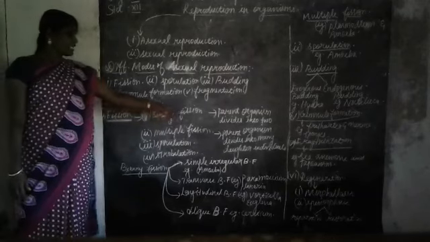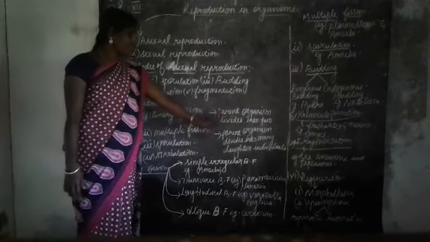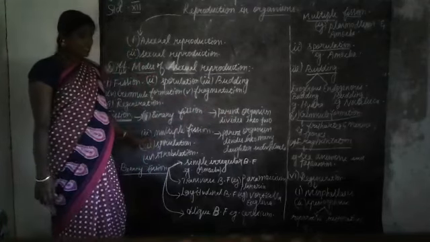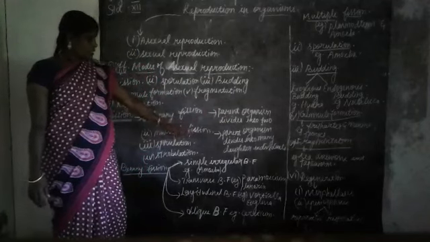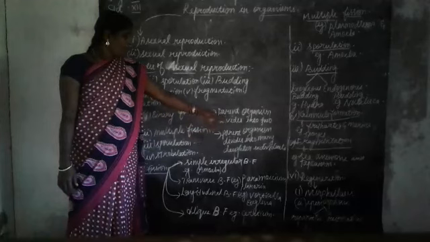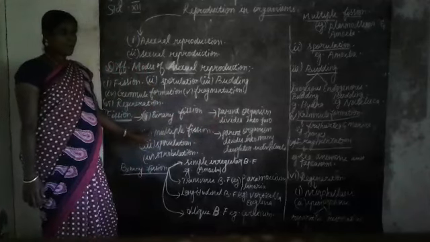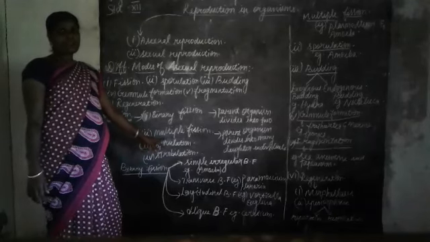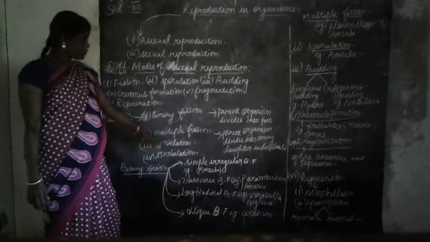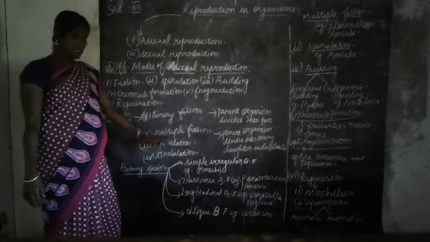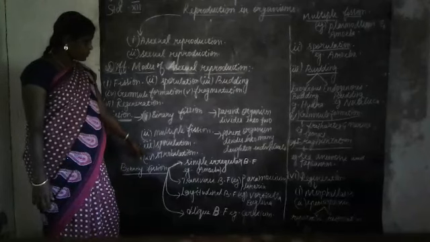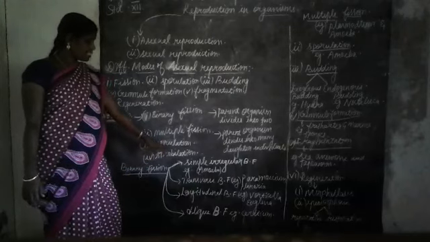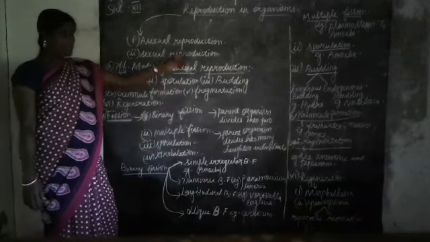What do you mean by binary fission? Here the parent organism divides into two daughter individuals. What do you mean by multiple fission? Here the parent organism divides into many daughter individuals. If you take sporulation, during unfavorable conditions, the amoeba will reproduce by spore formation. The fourth one is strobilation, a special type of transverse fission. Let's see about these one by one afterwards.